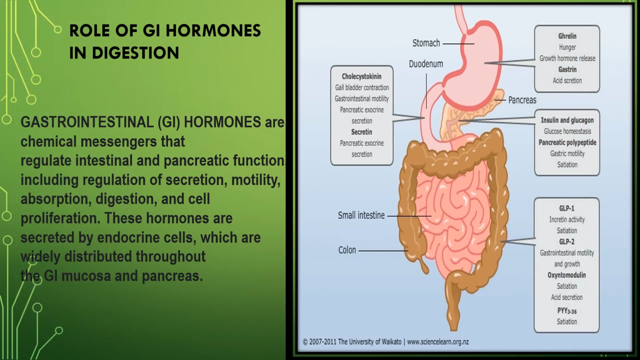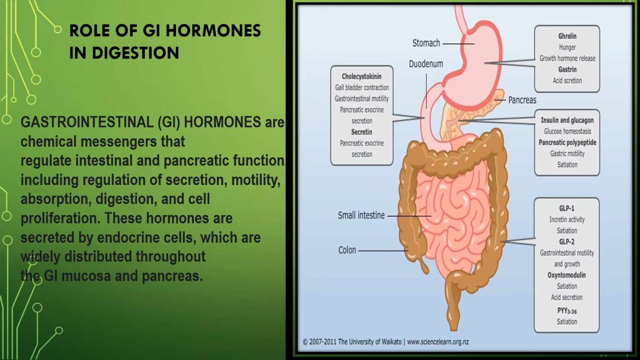Now we are going to discuss gastrointestinal hormones. That means the role of GI hormones in digestion. So GI hormones are chemical messengers that regulate intestinal and pancreatic function, including the regulation of secretion, motility, absorption, digestion, and cell proliferation. These hormones are secreted by endocrine cells which are widely distributed throughout the GI mucosa and pancreas.